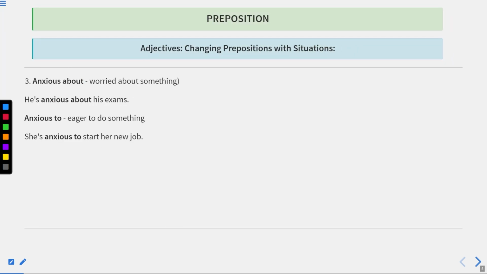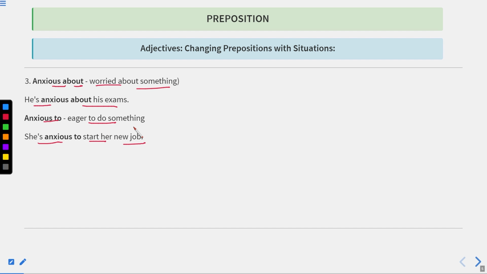The next one is anxious about. Anxious means worried. When you are worried about something, it means you are anxious about that thing. He is anxious about his exams. It means he's worried about his exams. Anxious to means eager to do something. She's anxious to start her new job. It means she's fully excited and eager to start her new job.